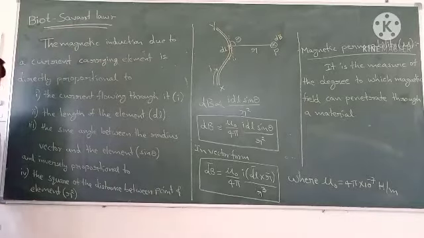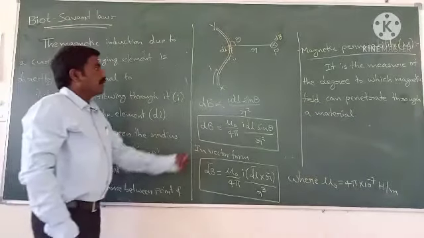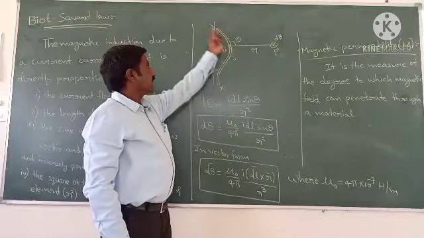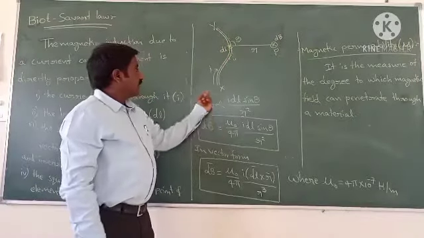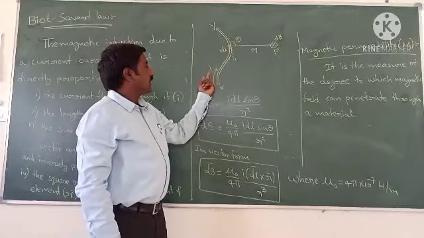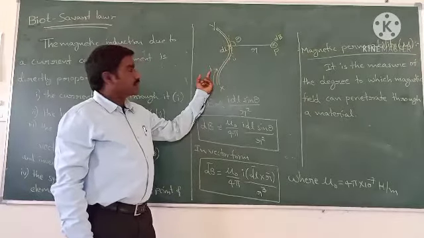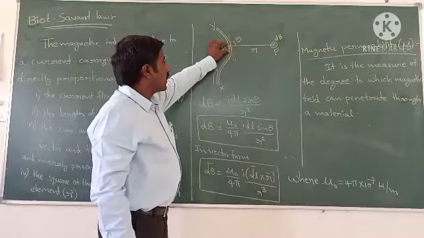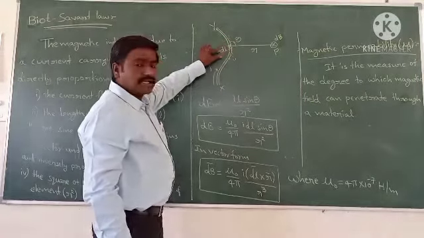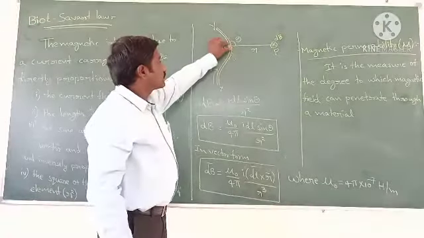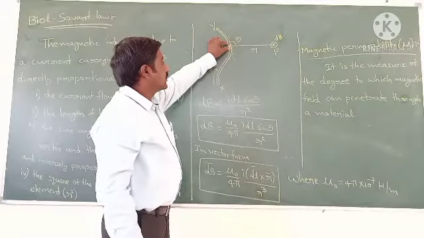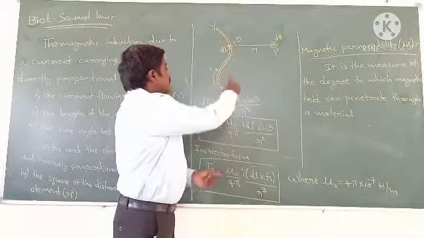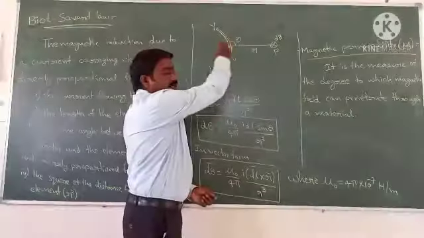Biot-Savart's law. According to this law, this is a current carrying conductor, XY. Through this conductor, I amount of current is passing. And I have taken a small elemental length dl on the current carrying conductor. This is the dl element. According to Oersted, when the current is passing through this conductor, some magnetic field will be produced around the current carrying conductor.